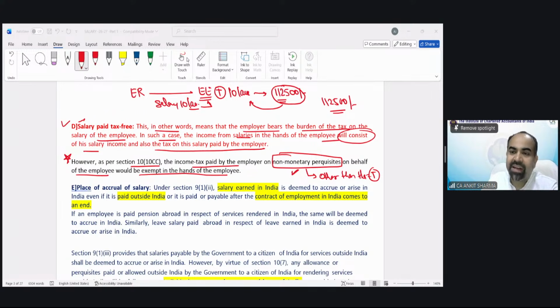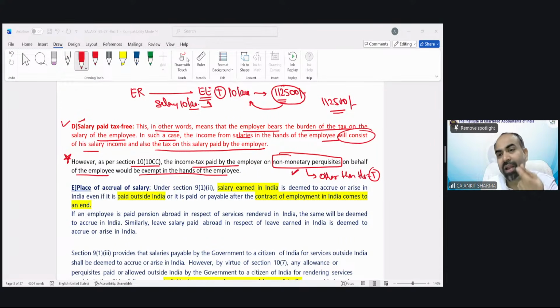So can we say it is an additional burden to employee in case employer pays tax on the salary paid to employee, as it is included in salaries as taxable income? How is it additional? It is a benefit to employee. On 10 lakh rupees, tax was 1,12,500 that employee was required to pay out of his pocket. And employer says, okay, do not pay that. We will pay that amount of tax. So that is a benefit to the employee.